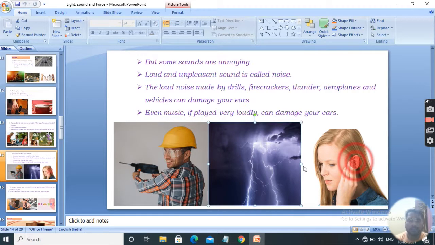Students, have you listened to music? Do you prefer to play it loudly or slowly? If you play it very loudly, it can damage your ear. Keep it in mind.